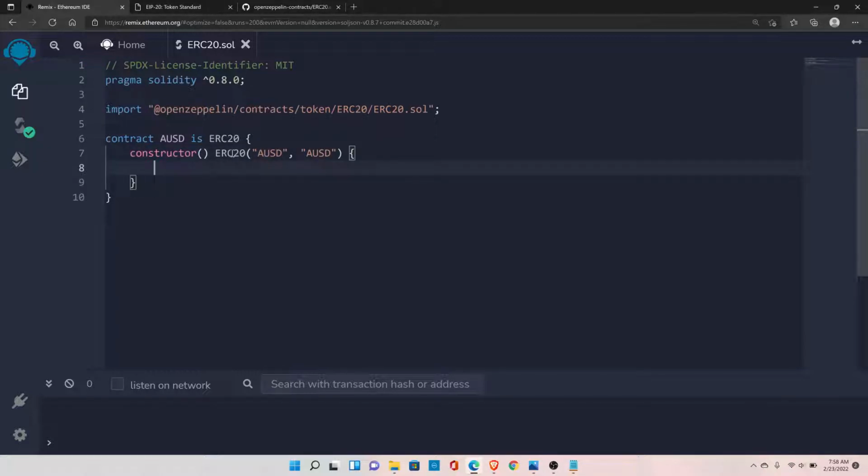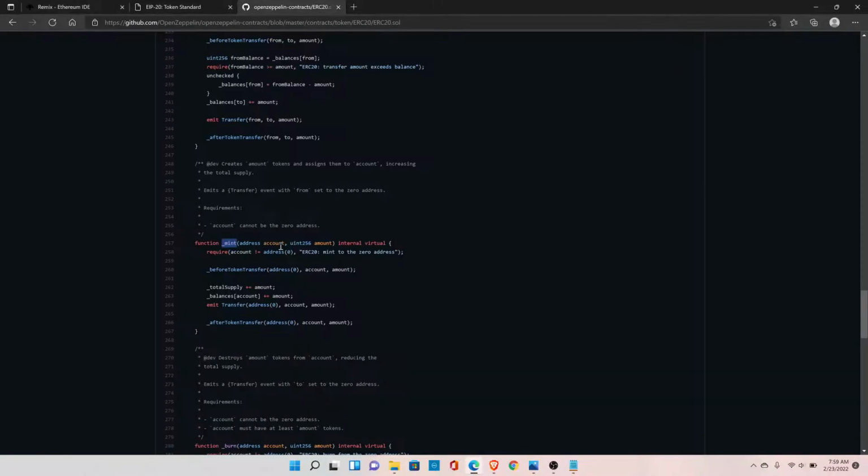And then there is a mint function that we need to call to create our coins. So you can go inside here. You can see this function. It is receiving the account for which we want to allocate the total supply. So you can choose how many coins you want to create.